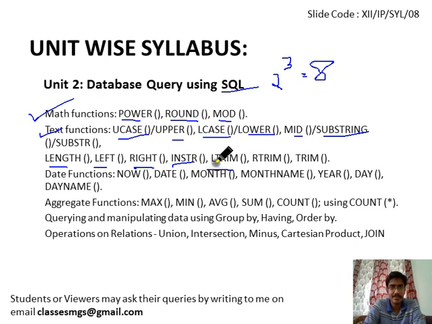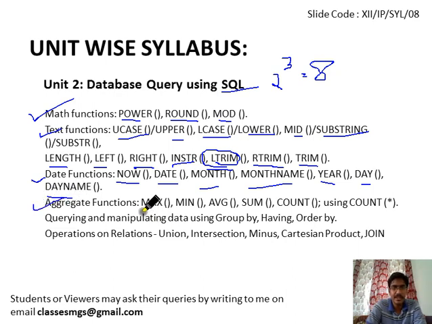LTRIM is basically used to remove spaces from the left side. RTRIM removes them from the right side. TRIM is basically used to remove them from the left or right side depending on the parameter passed. Date functions are basically used to get the date of the system, like the current date, month, current month name like January, February, year, current year, day like Sunday, Monday, day name, etc.